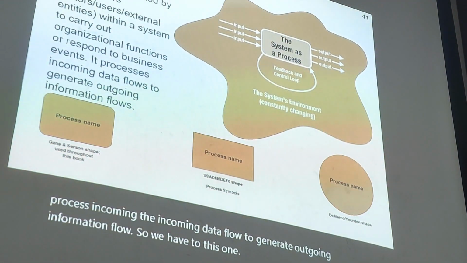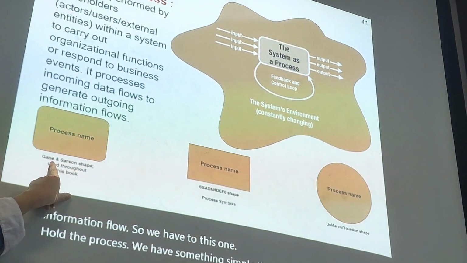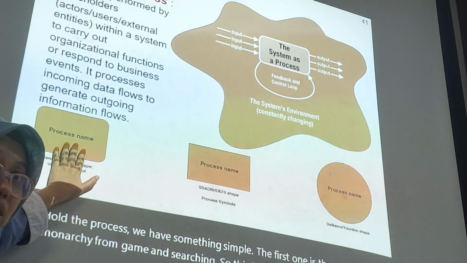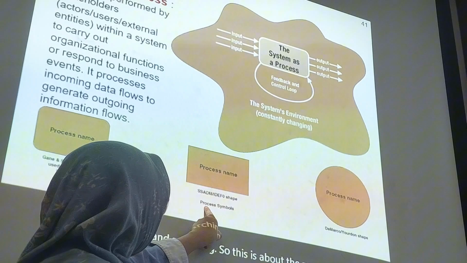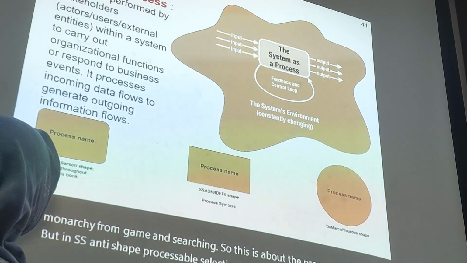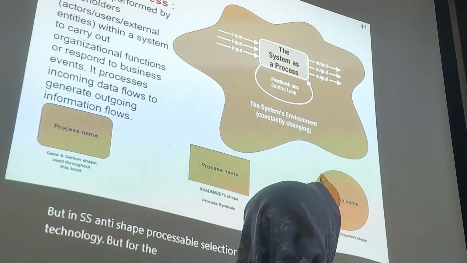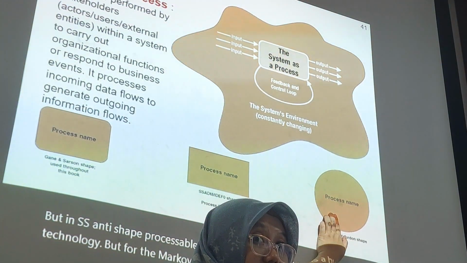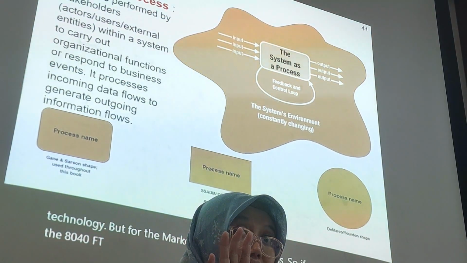About the process, we have some symbols. The first one is terminology from Gane and Sarson. In the SSADM shape, the process symbol is a rectangle. This is like a rounded rectangle. But for the Yourdon and DeMarco shape, the process is a circle. So if you browse on the internet, maybe for DFD they have a different terminology.